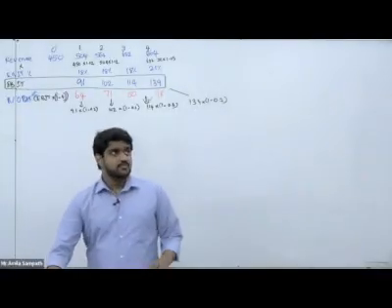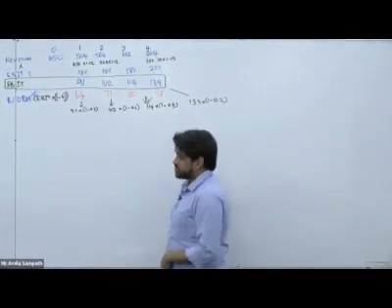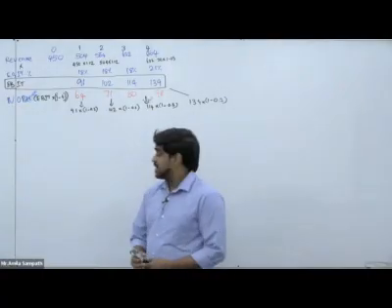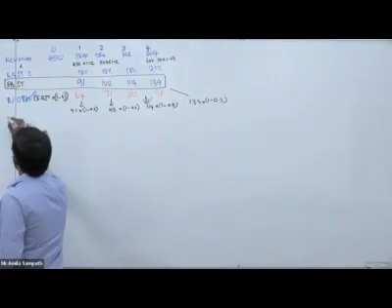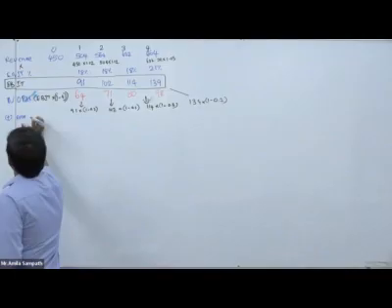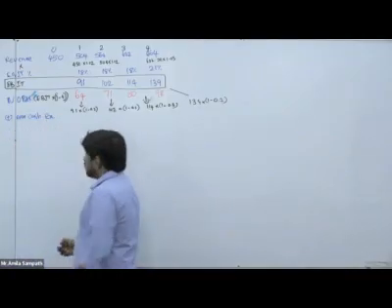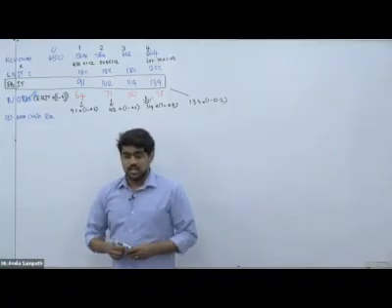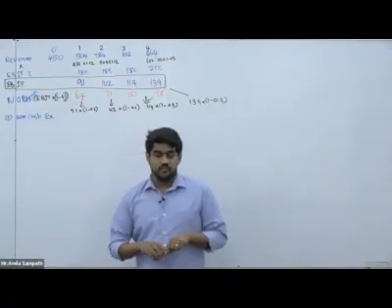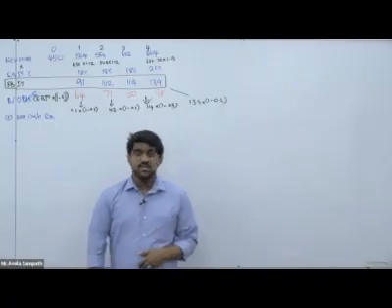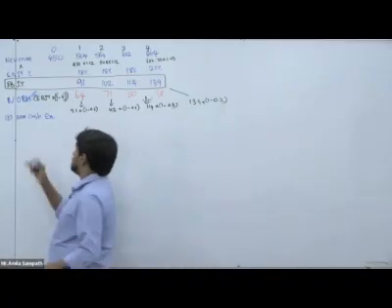Okay, then we have calculated the NOPAT. Then we can add back non-cash expenses. For this case study, the only non-cash expense is the depreciation.